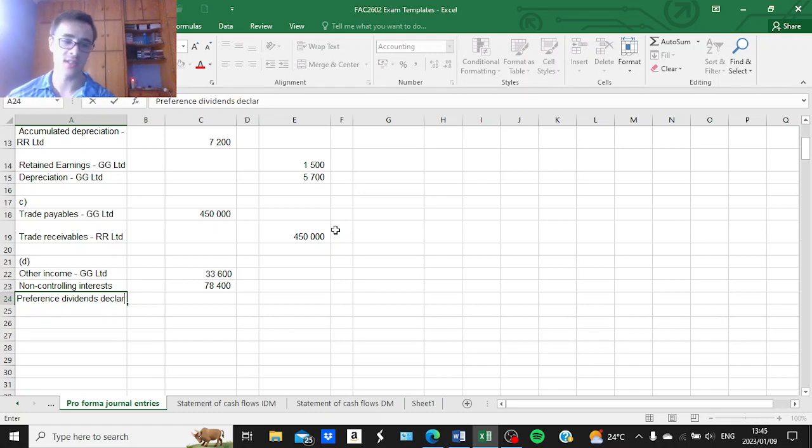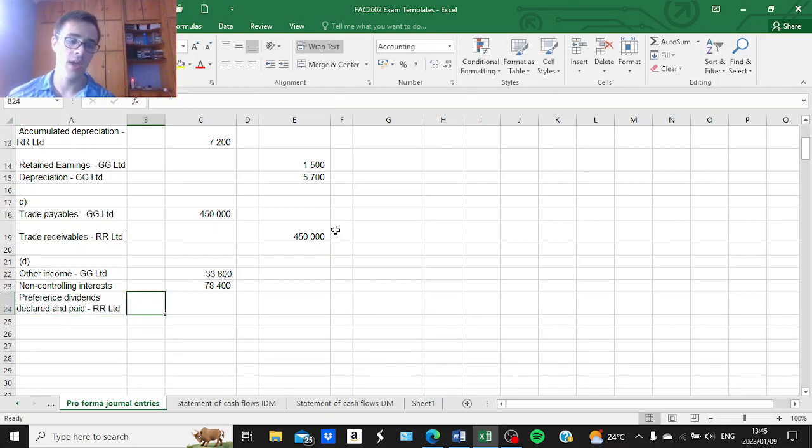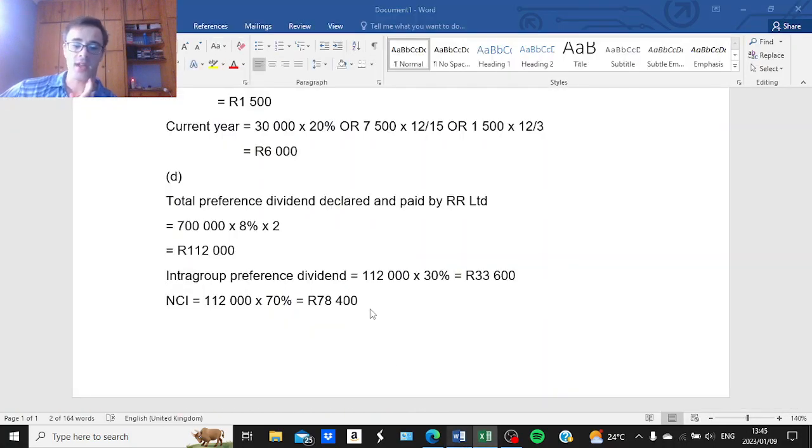So preference dividends declared and paid. You could also say dividends declared and paid for Run Recycle Limited. And the amount is 112,000 that we have calculated here.